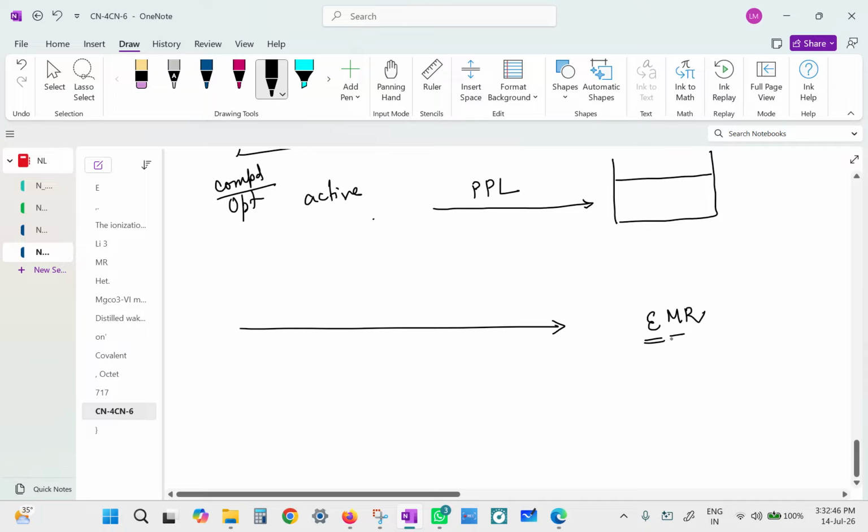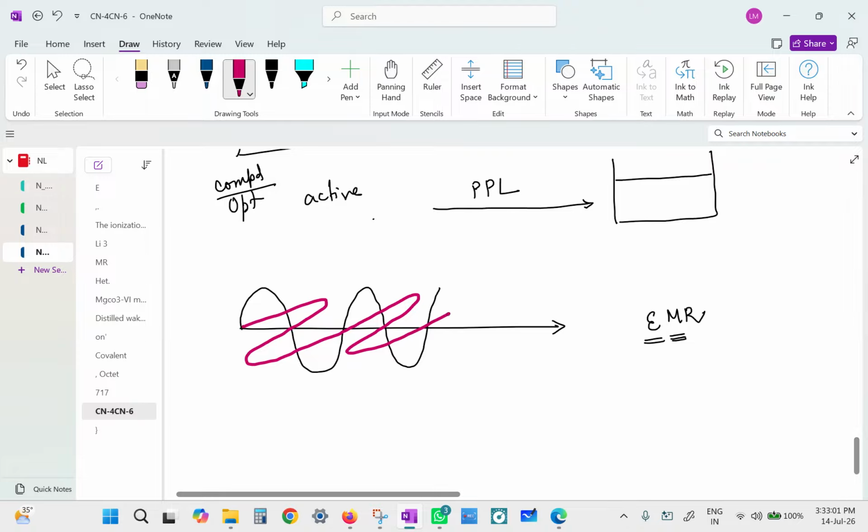There is an electrical component and a magnetic component. The electrical component is like this, right? And the magnetic component is exactly perpendicular to this plane. If you treat this to be the path of the light, then the electrical component is located on the XY plane, but the magnetic component is located on the XZ plane. Yes, they're perpendicular to each other.